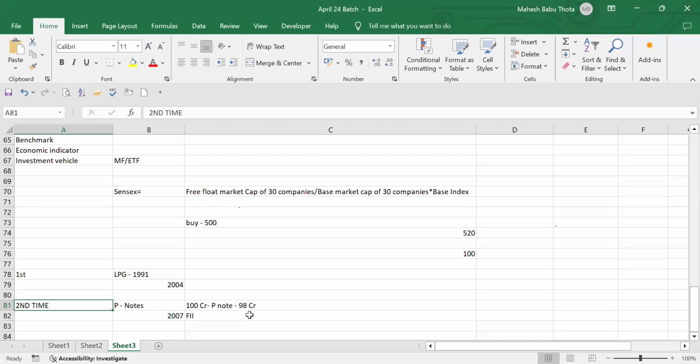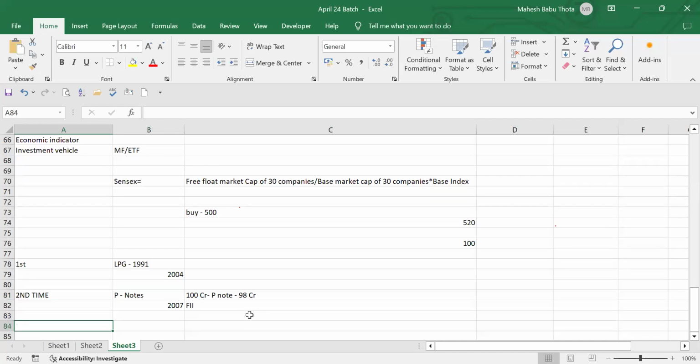Still there are P-notes. Nowadays also there are P-notes, but with some regulation. If you want to come in under P-notes, there are KYC formalities and so on. It's not that liberalized, but they have implemented many KYC requirements. Still, we can trade through P-notes. There is a possibility in the Indian stock exchange. Again, BJP came, and BJP is also continuing P-notes. There is survival for P-notes as well, but it's not as simple as it was in the previous days. We had difficulty even with P-notes. That is the second time.